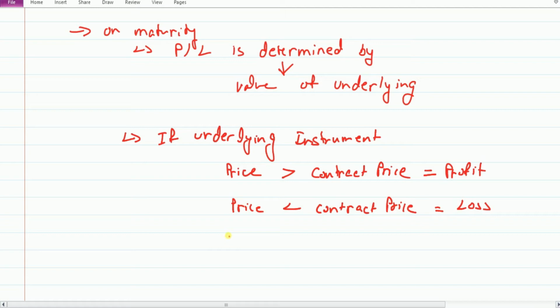So by this way profit or loss on underlying instrument is arrived. So I hope this basic things about derivatives and these important points regarding derivative is clear. So let's move on to the next point.